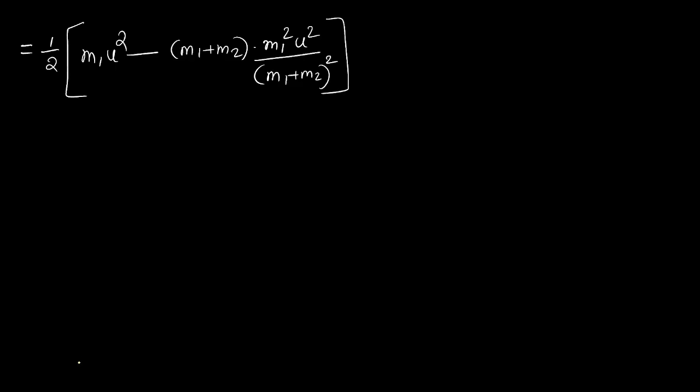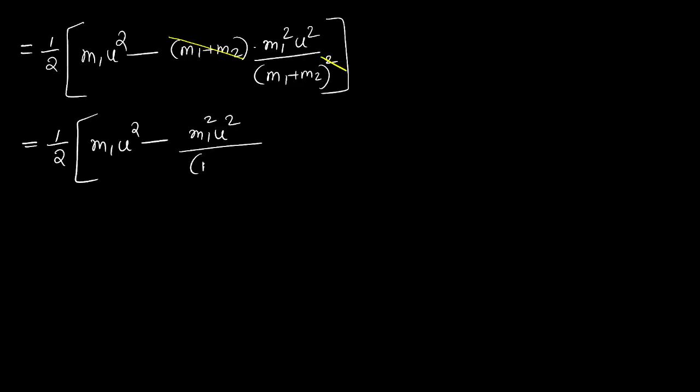So what happens next? You please remove the old raised hand. One m1 plus m2 cancels in the numerator and denominator. Is that correct? Look here, m1 plus m2 by m1 plus m2 whole square. Can I cancel one m1 plus m2? I can cancel one m1 plus m2. So half into m1 u square, m1 square u square by m1 plus m2.